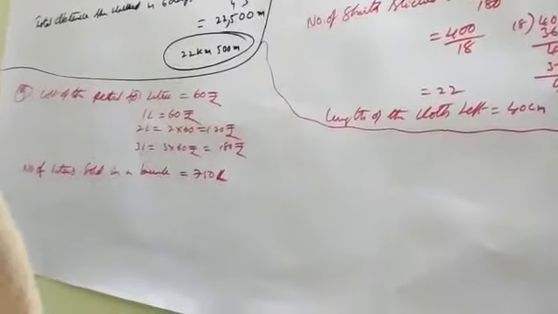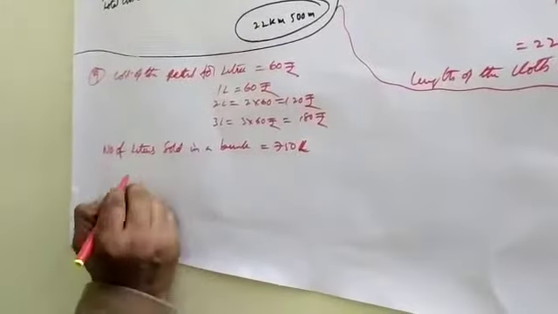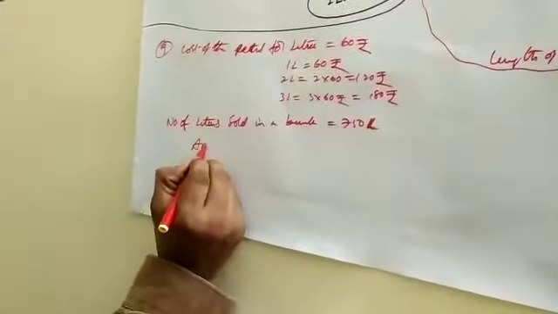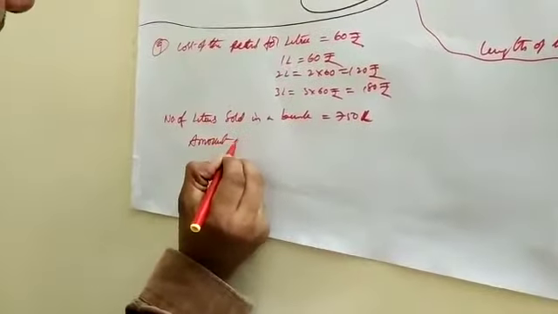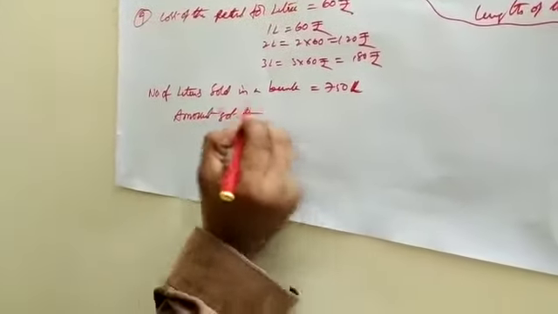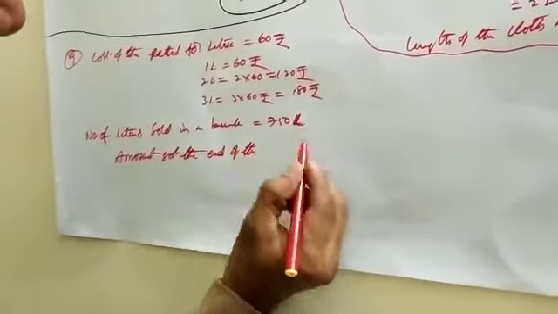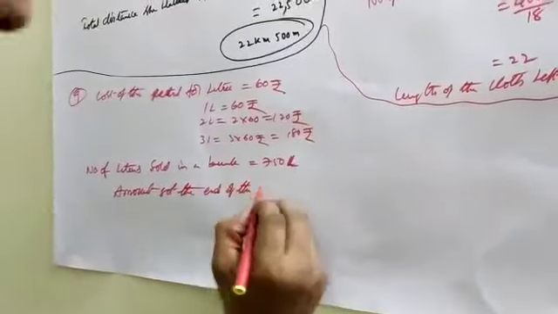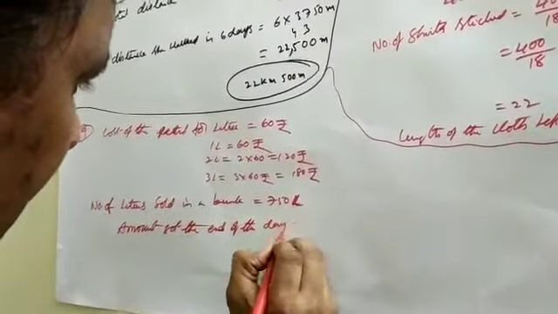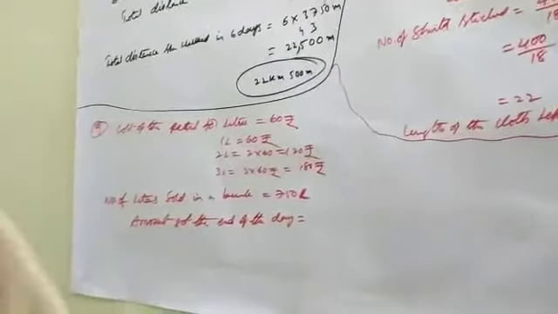Amount got at the end of the day is equal to how much?